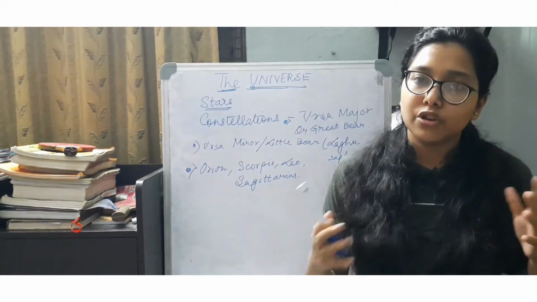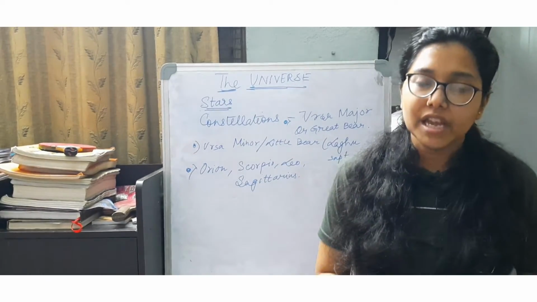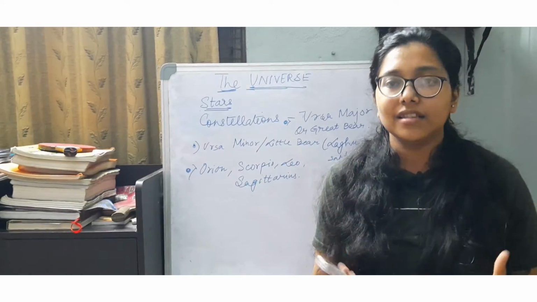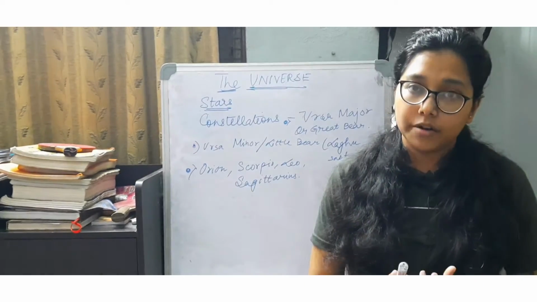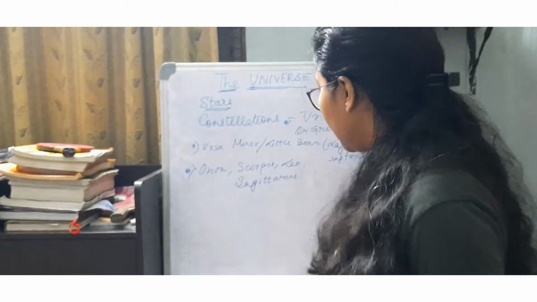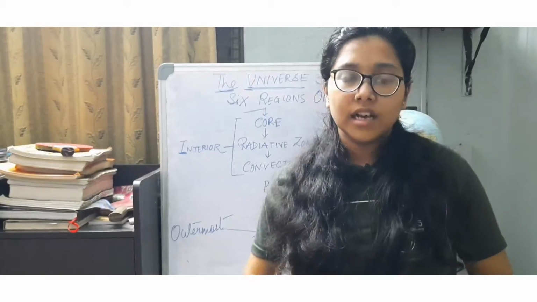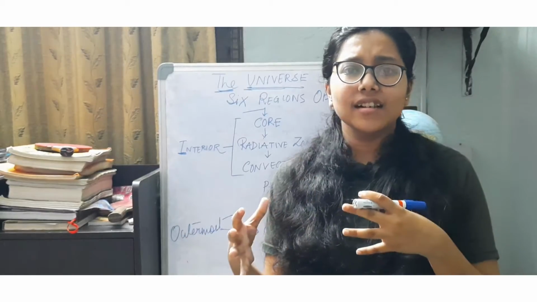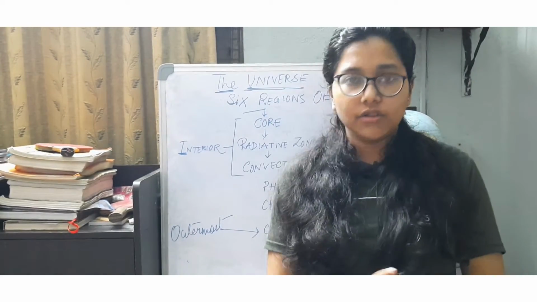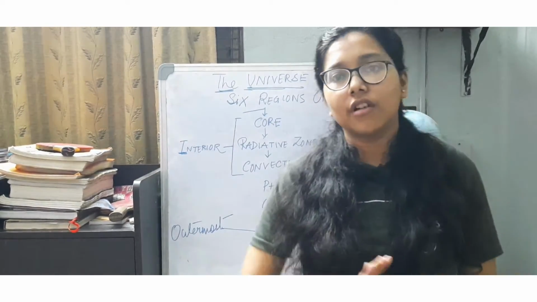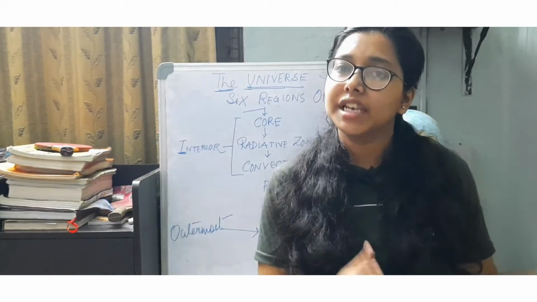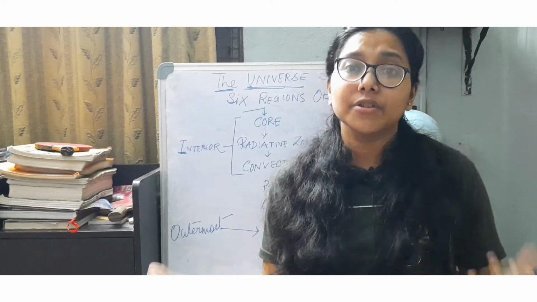And then, as I was talking about the solar system, the planets revolve around the sun in specific circular paths known as orbits. Now moving to the next part. The sun is a middle-aged star, not very old nor very new, and it is medium sized as compared to the other stars.